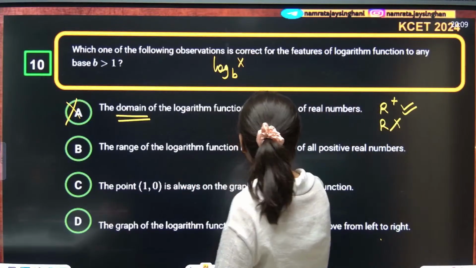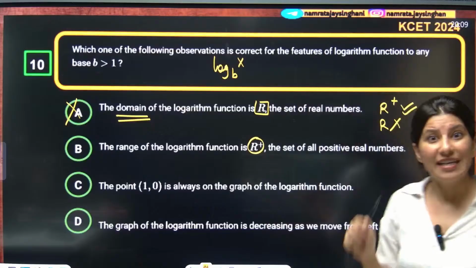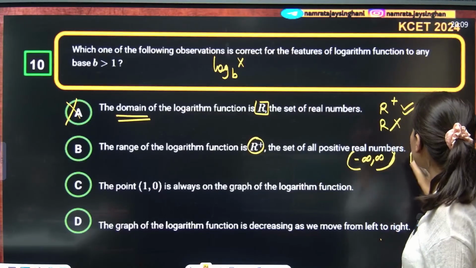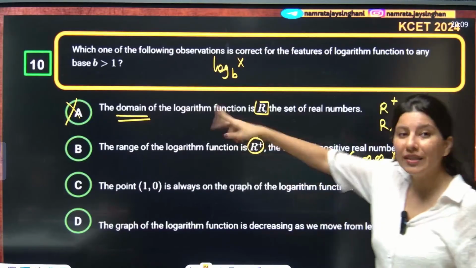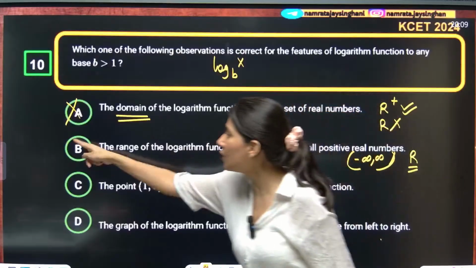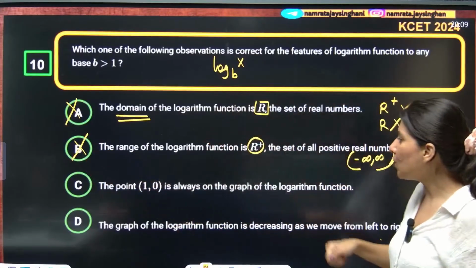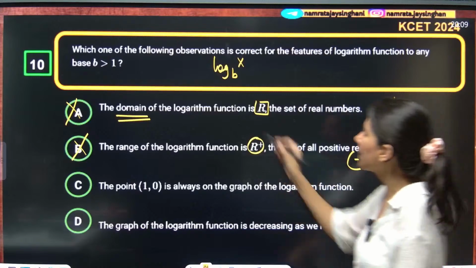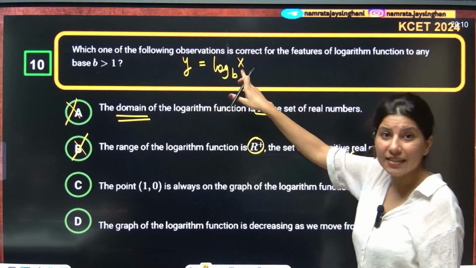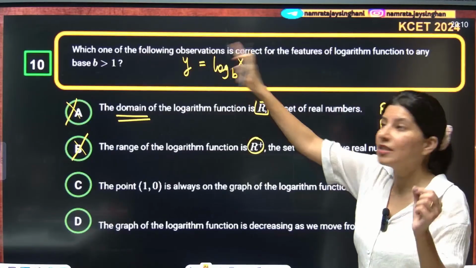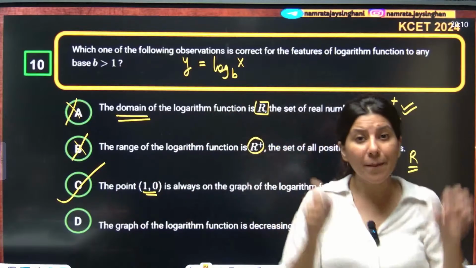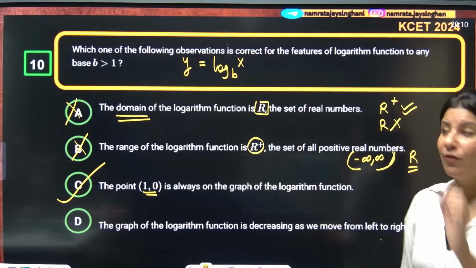The range of logarithm is R plus. Now this is wrong. Range is actually minus infinity to infinity, or you can say range is all real numbers, right? So they need to interchange. Range is all real numbers, domain is R plus. So this is also wrong. Point (1, 0) is always on the graph. Yes, that is correct. If you put x equal to 1, log 1 will always be 0. So (1, 0) will satisfy my equation. Option C is absolutely correct for the correct base.